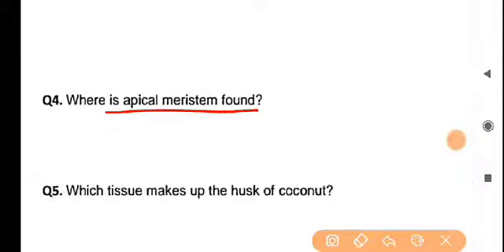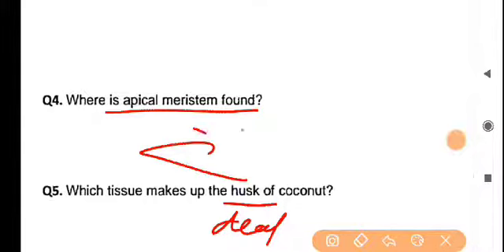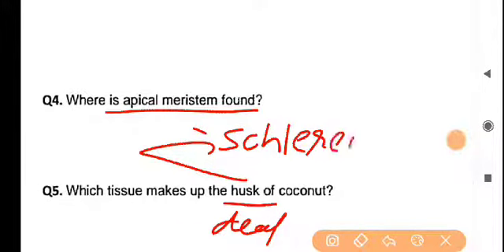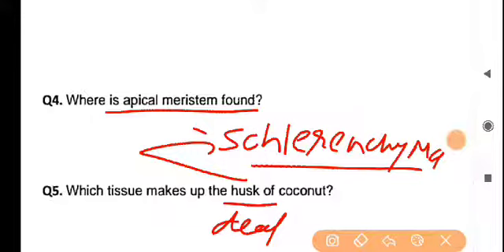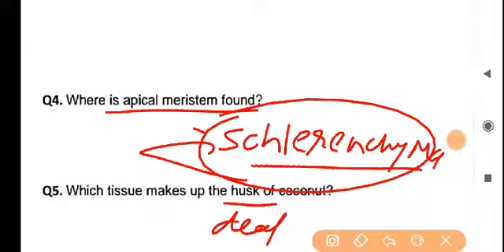Write this down. Which type of tissue makes up the husk of coconut? Actually, the husk of coconut is dead. Not only the husk of coconut, the husk of any plant, like the husk of wheat or rice, is dead, and they possess sclerenchyma. So husk tissues are made up of sclerenchyma. I hope your concept regarding the husk tissues is over. The husk of coconut is made up of sclerenchyma.